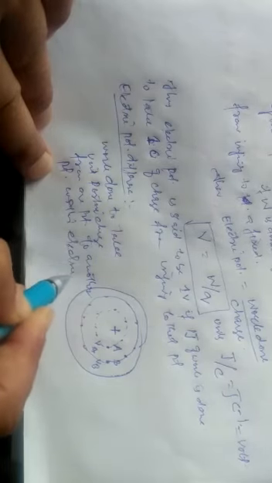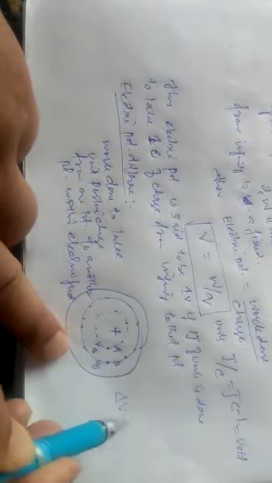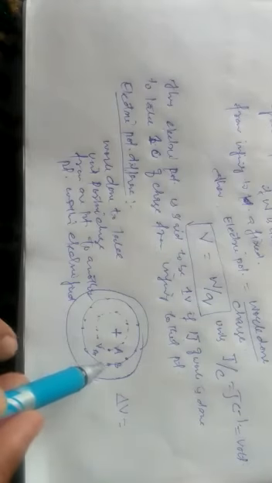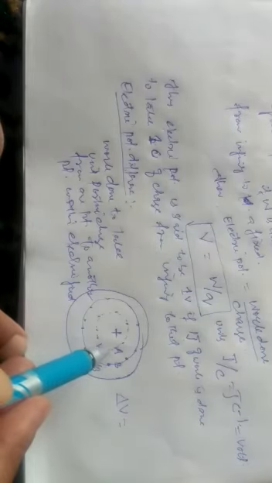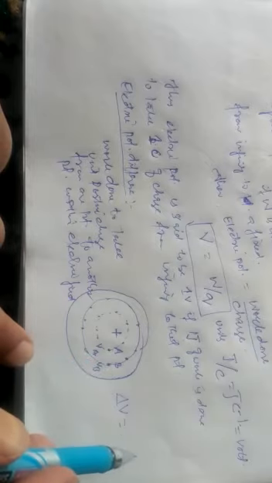It is denoted by delta V. Delta V is simply the potential difference between the two points.